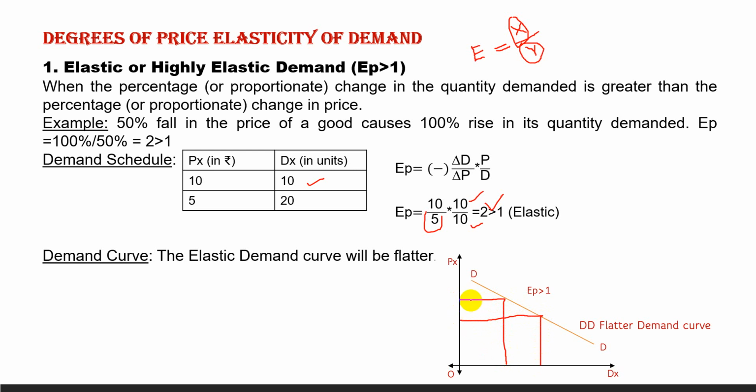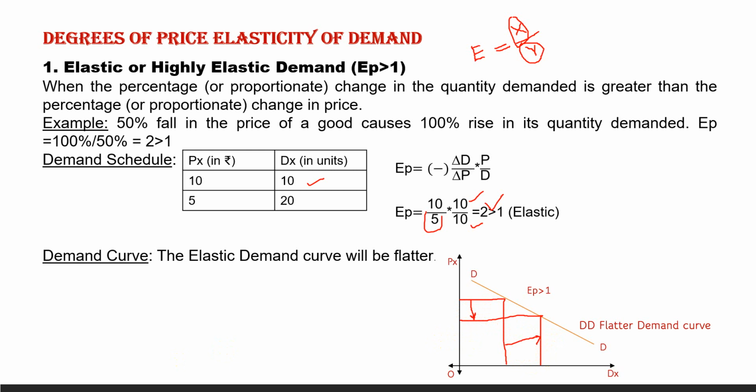Now see, for this amount of decrease in price, quantity demanded increases. This much is greater than this. So the flatter demand curve will show that a certain percentage change in price will cause greater percentage increase in its quantity demanded. So the curve will be flat.